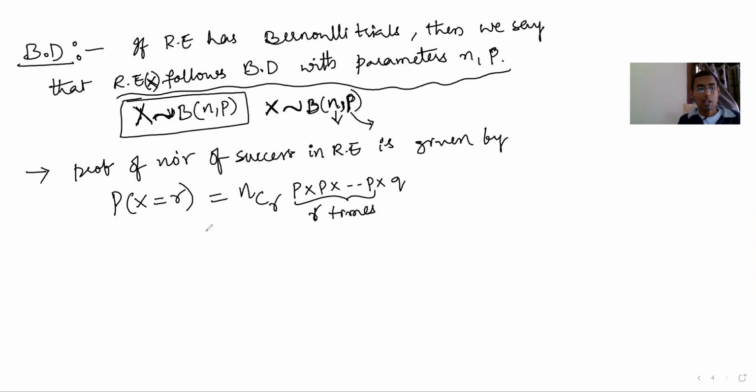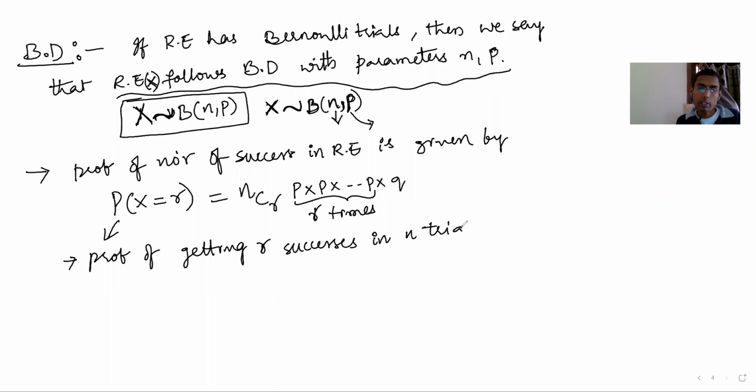You can say it is the probability of getting r successes in n trials. The probability of getting r successes in n trials is the probability of X equal to r, where X is the random variable.